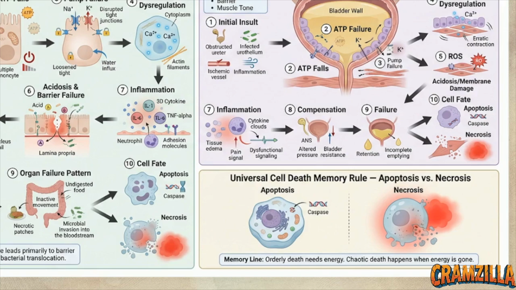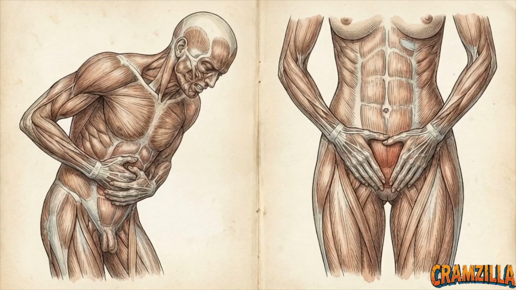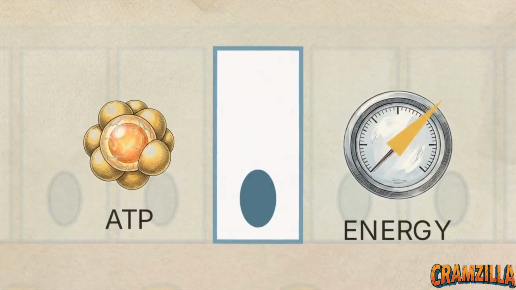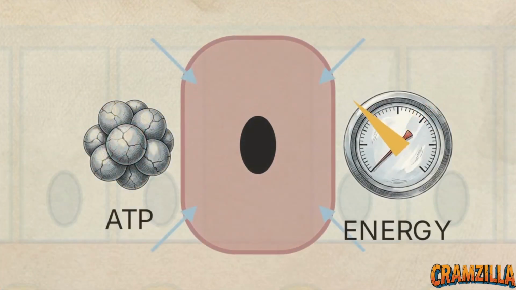This diagram illustrates what is known as the universal cell death memory rule. It states a strict thermodynamic difference. Orderly, programmed cell death requires energy to execute, whereas chaotic, destructive cell death happens when that energy is entirely gone. This raises a clear clinical question. How do completely divergent medical emergencies, like an ischemic bowel on one hand and acute urinary retention on the other, stem from the exact same molecular failure?